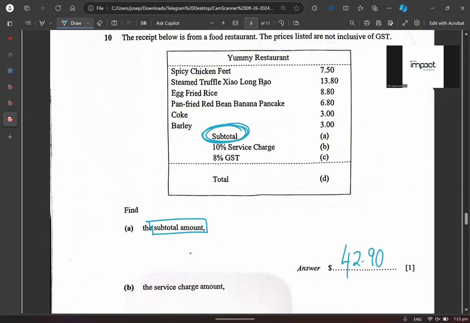$42.90. Does that make sense? Do you understand? Can you understand or not?